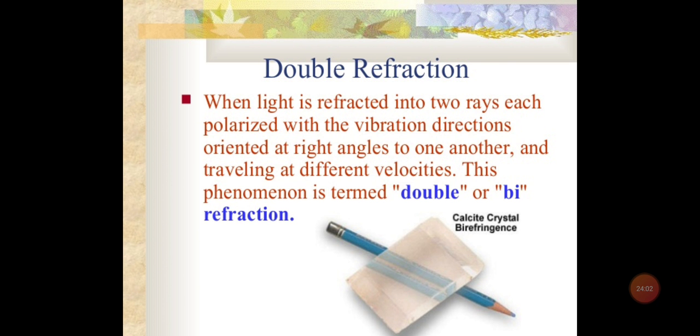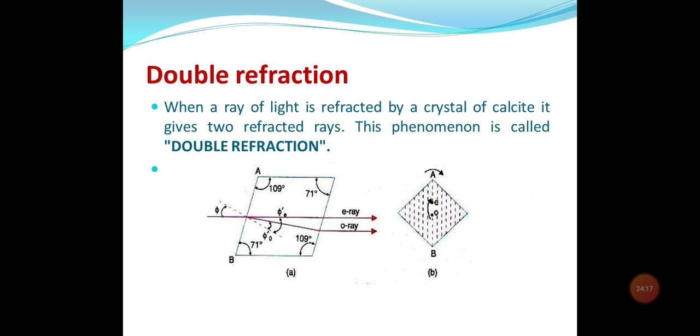So when the light is refracted into two such rays, with vibration directions oriented at right angles to each other, and traveling at different velocities, this phenomenon is termed double refraction or birefraction. So I have shown here the phenomenon of double refraction.